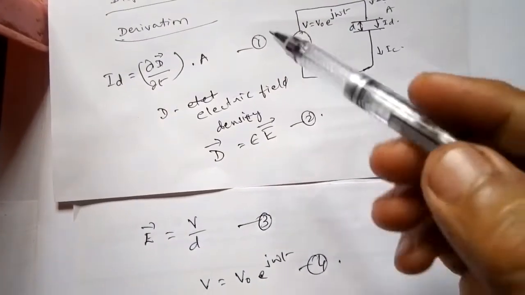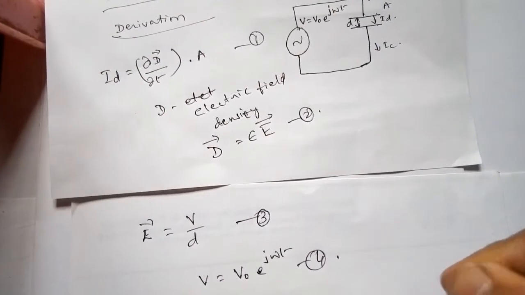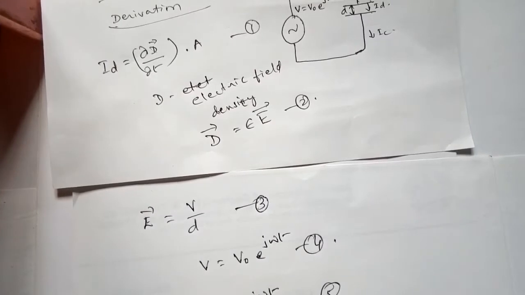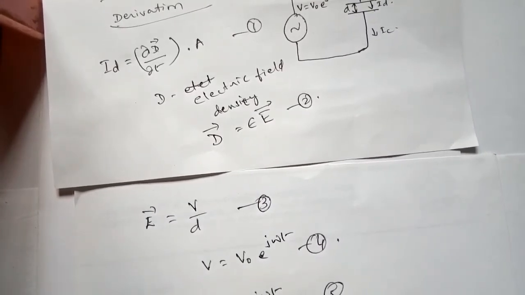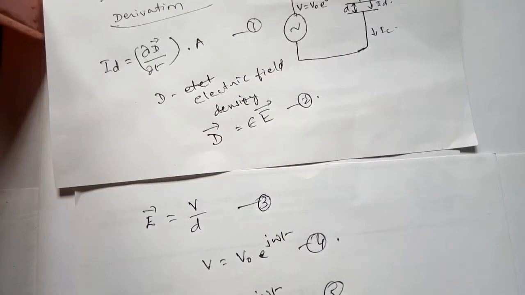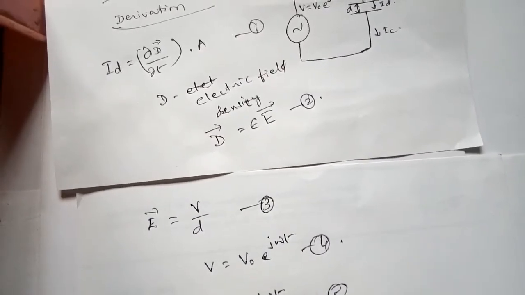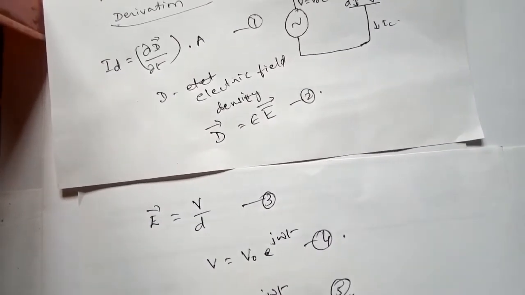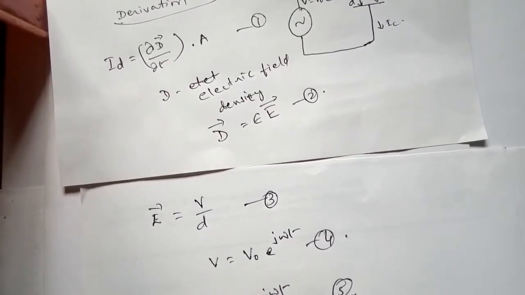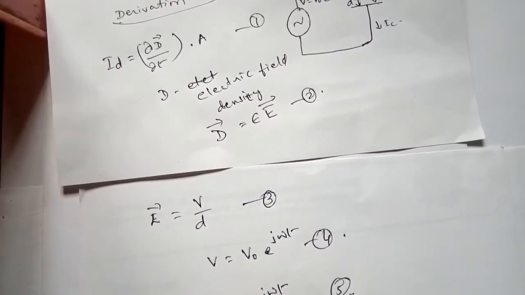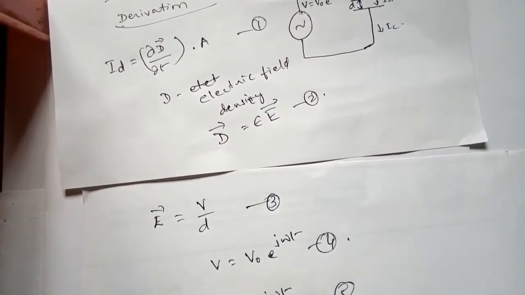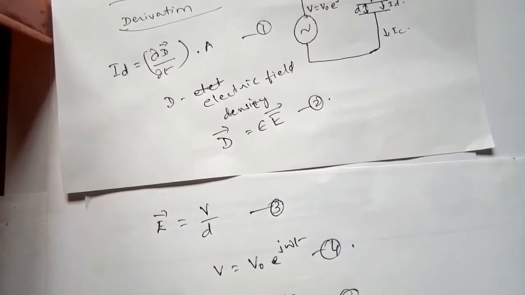From equations 1 and 5 we get ID, that is displacement current, is equal to dou by dou t of epsilon by d into V naught e to the power j omega t. Let us differentiate this with respect to t. These are the constants.